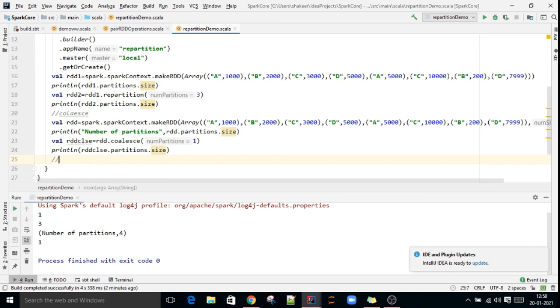Okay, you understood, right? What are repartition and coalesce? These two are very important, and without these two we cannot write Spark programs.